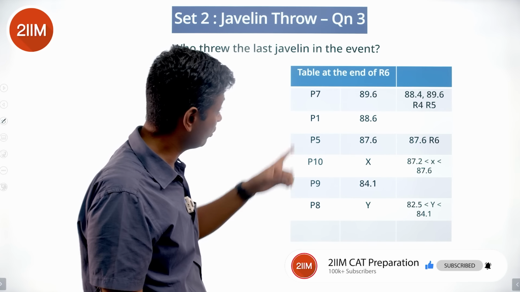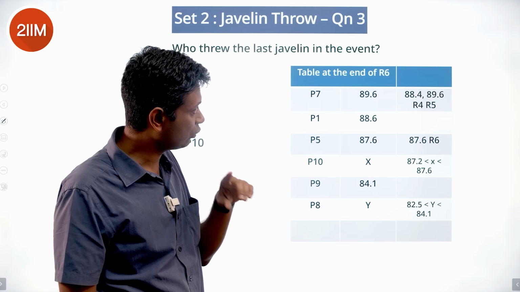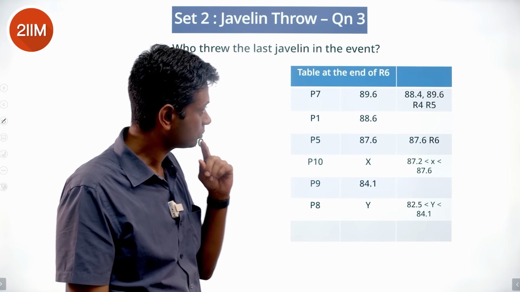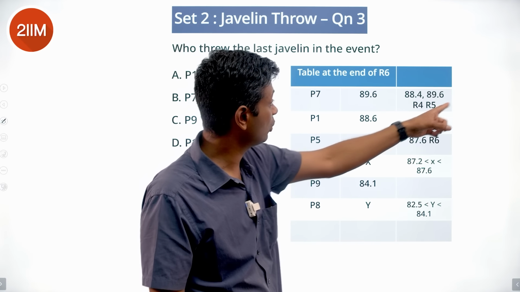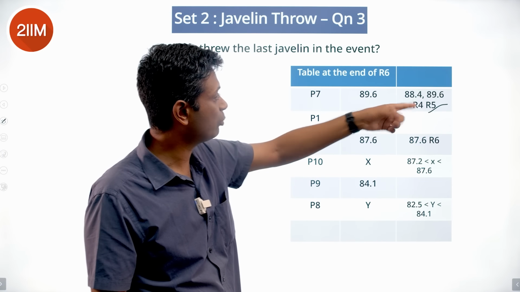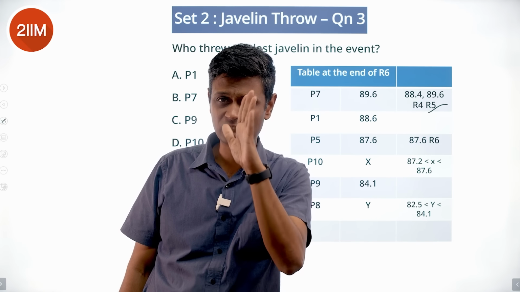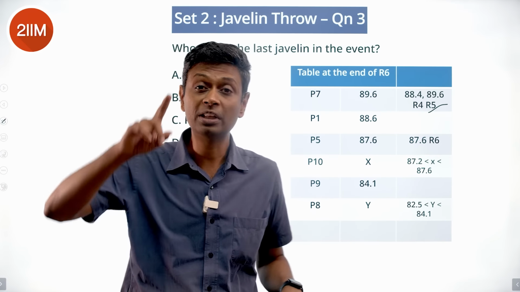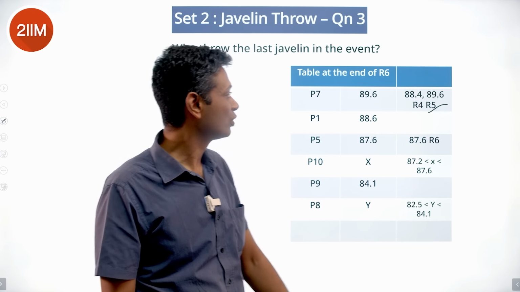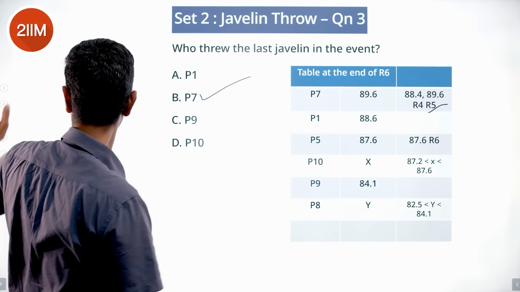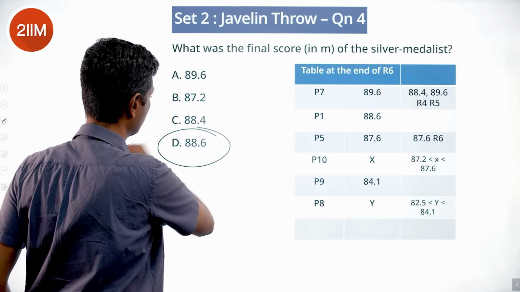Who threw the last javelin in the event? At the end of round 6 is this last javelin. That means the person at the end of round 5, whoever was first, would have thrown last. At the end of round 5, P7 would have been first, because P7 throws 88.4 in round 4, 89.6 in round 5. So if you are first on the leaderboard at the end of round 5, you are the last to throw. And by the time he comes to throw, he knows he's already bagged the gold medal. So the last throw should have been by P7. What is the final score of the silver medalist? 88.6. That is there.